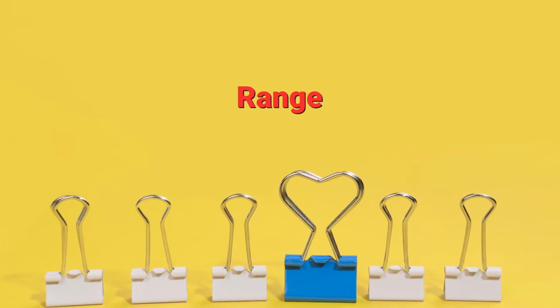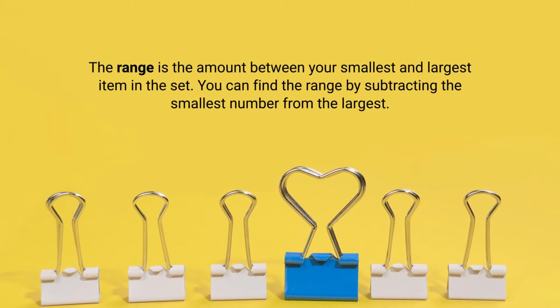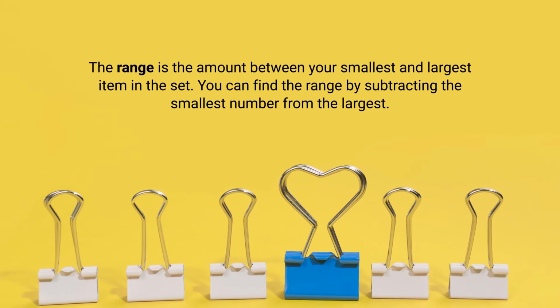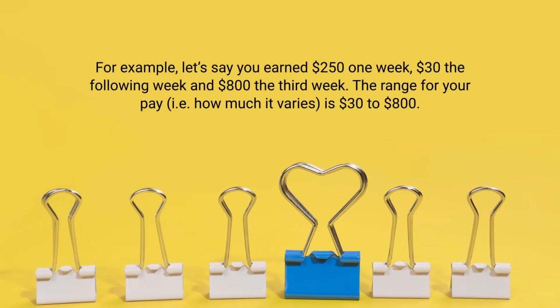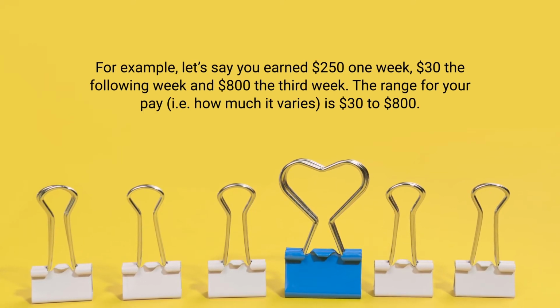Range is one of the first ingredients helpful in measuring variance, and range is the amount between the smallest and largest item in the set. You can find the range by subtracting the smallest number from the largest. For example, say you earned rupees 250 in one week, rupees 30 in the following week, and rupees 800 in the third week. The range for your pay varies from rupees 30 to rupees 800.